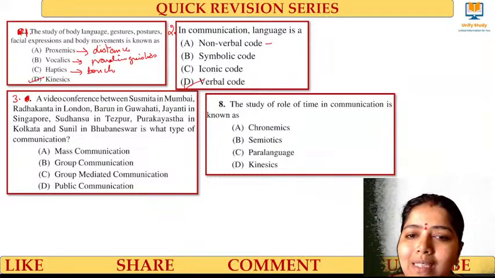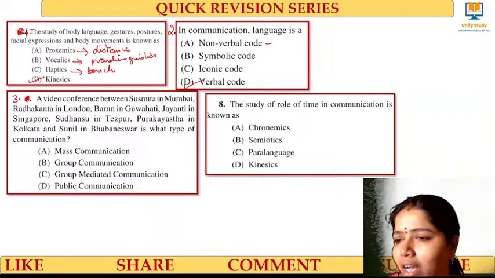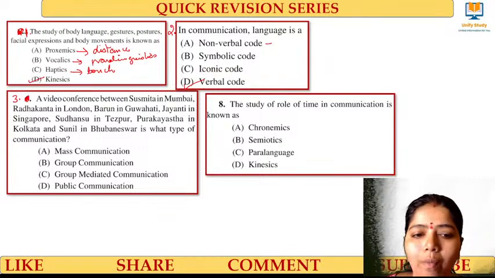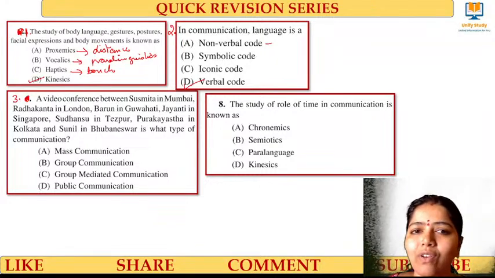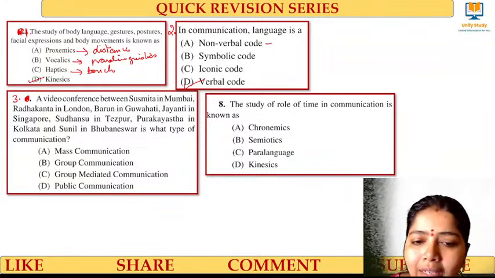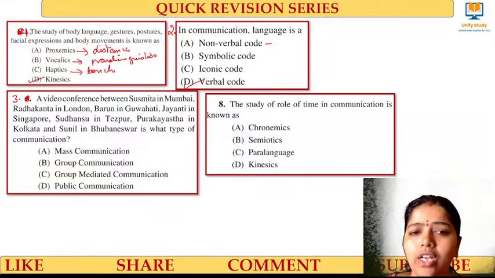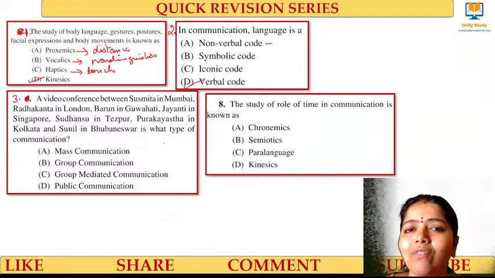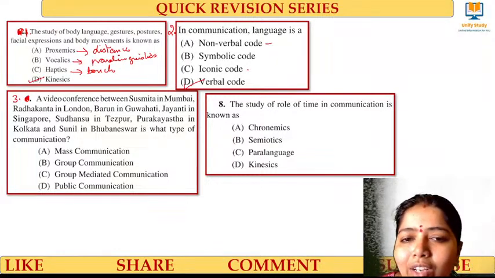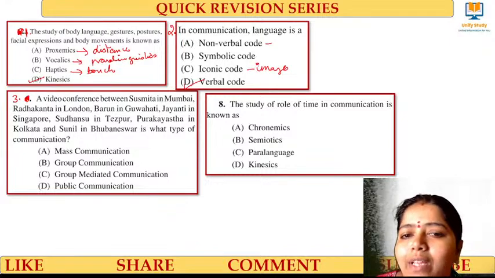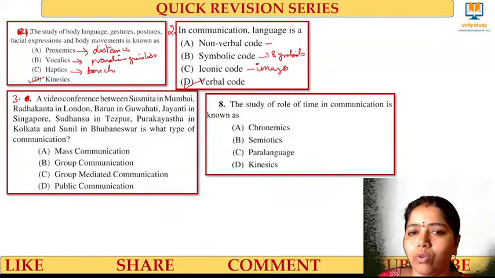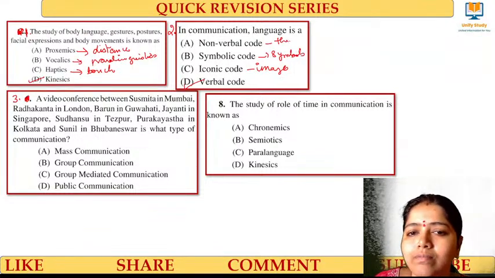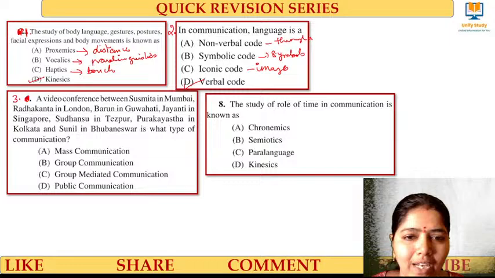Then what do you mean by symbolic code? Symbolic code means all by use of symbols. We don't use words, we use symbols, and that we call a symbolic code. Iconic code is nothing but using images to convey the thoughts. Now I'm using text here, but a few things can be conveyed through images. Through images, that's called iconic code. Through symbols, that's called symbolic code. Non-verbal code means through actions, not through words. That's all. Very good. Next one.